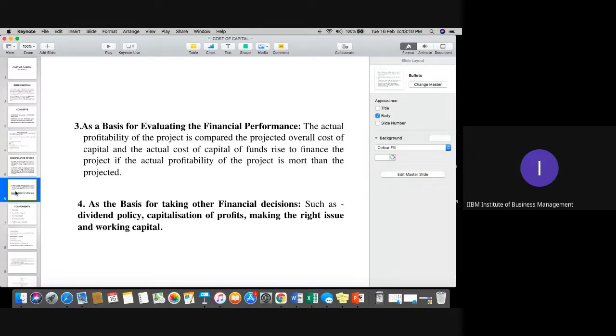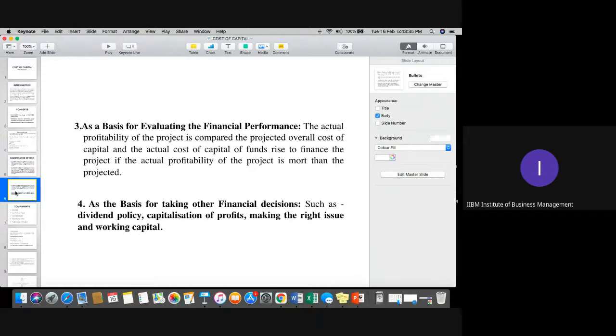Is this 4 points clear, please? The significance of cost of capital, where it is used, how it is used, how it is associated with other topics as well. If it is clear, then we can move to the next topic, please. Is this part clear, students? Yes, yes. Yeah, sure. Thank you so much.